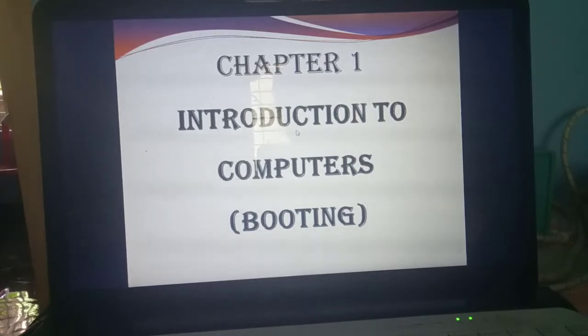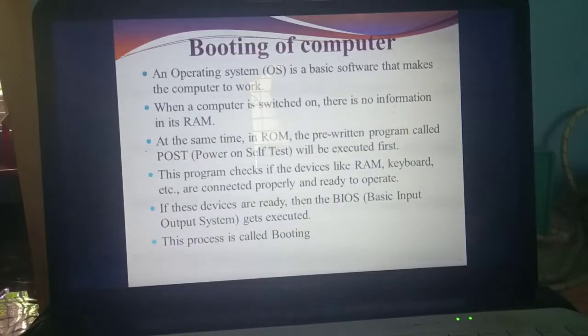Yes. Today we are going to study a new topic called booting. So what's the topic we are going to discuss today? Booting only. This is a very small topic, so within 10 minutes I can complete this class. Listen carefully. What do you mean by booting? Booting of a computer.